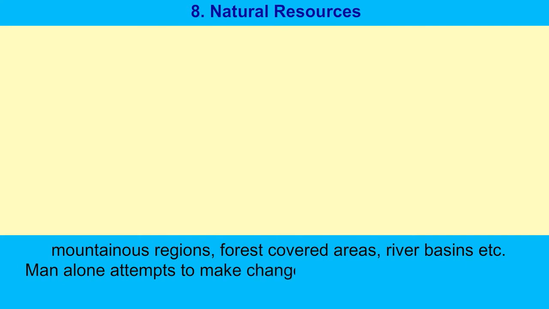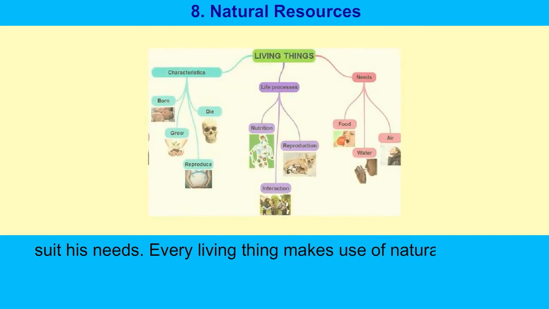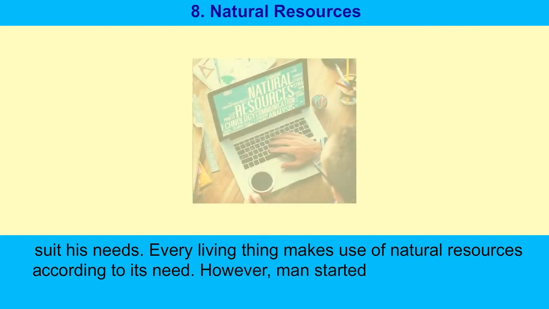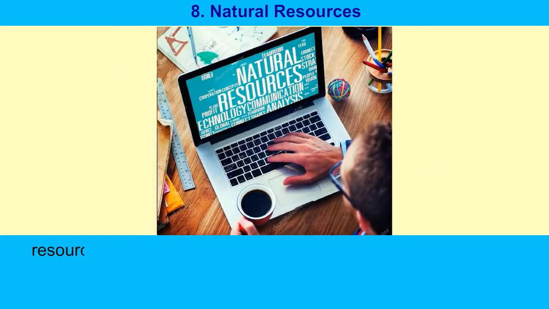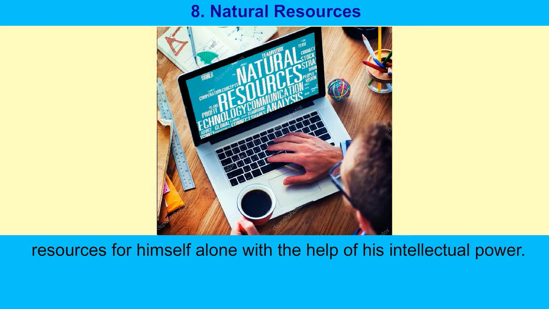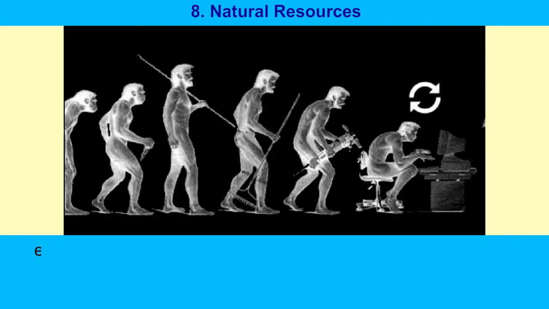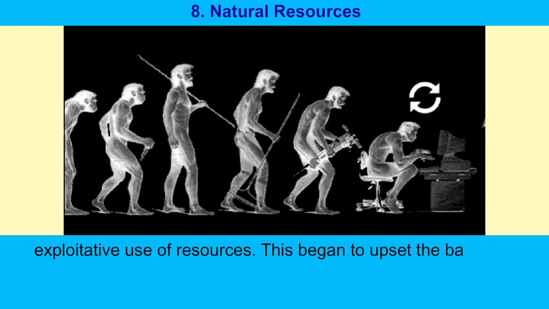Man alone attempts to make changes in prevailing conditions to suit his needs. Every living thing makes use of natural resources according to its need. However, man started using many of these resources for himself alone with the help of his intellectual power. Later, the increase in population and the greed of humans led to an exploitation of resources. This began to upset the balance in nature.